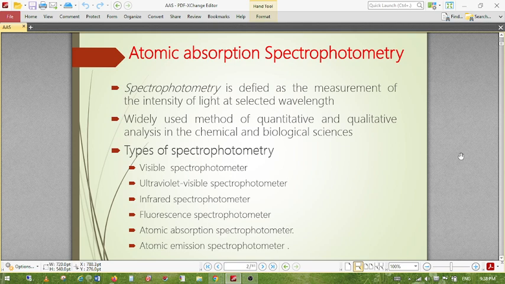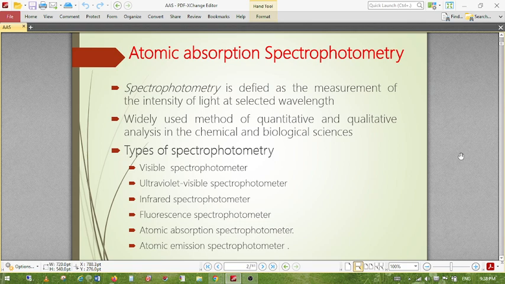The cost of this AAS is also very high compared to the UV visible spectrometer. A UV visible spectrometer mainly costs 1 lakh or 2 lakh, and you can purchase it. But for AAS, there are different instruments, let us see what they are. According to the sophistication of the instrument, the cost is also high, minimum 10 lakh, 15 lakh rupees.